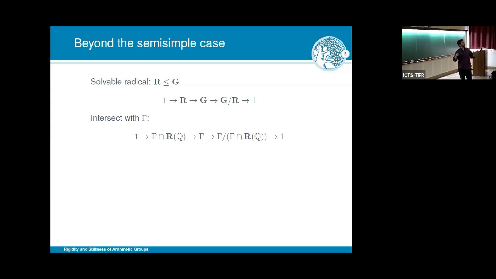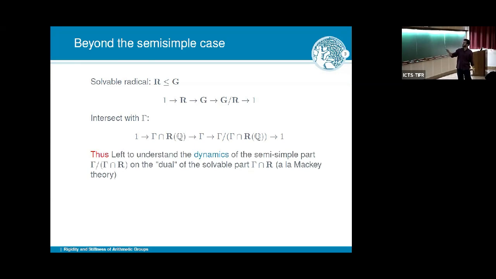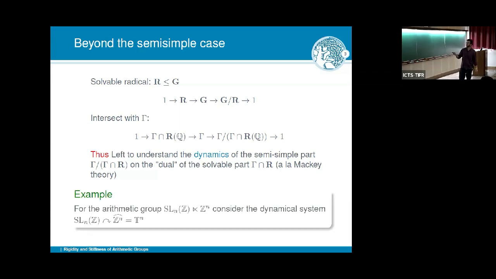If you think about it, maybe inspired by Mackey theory, when you want to understand the representation theory of a group, but you know the normal subgroup, what you want to understand is the dynamics of the semi-simple part on the dual of the solvable part. Here's a concrete example. If you're interested in the representation theory of this arithmetic group, you're very likely to consider this dynamical system, SL_n(Z), on the Pontryagin dual of Z^n, which is the torus. And this is a very well-studied dynamical system.